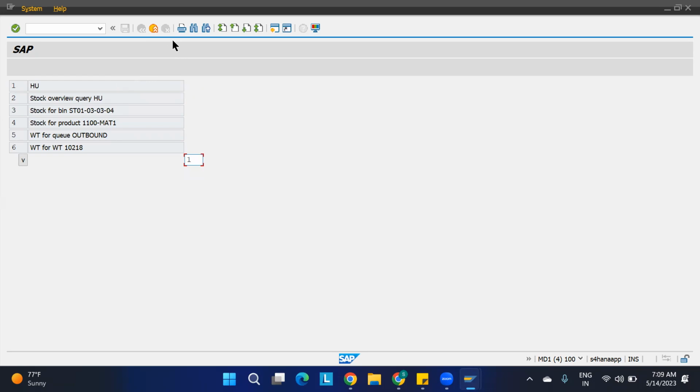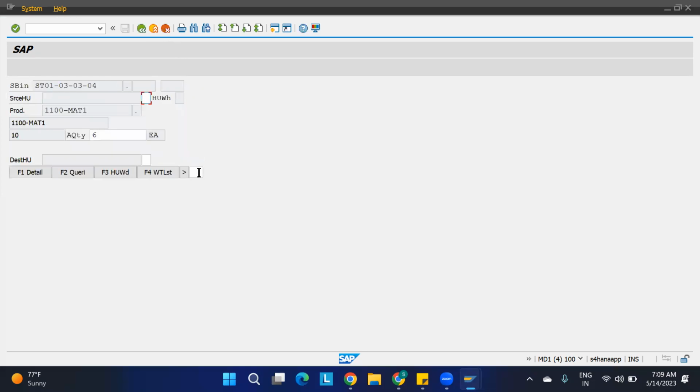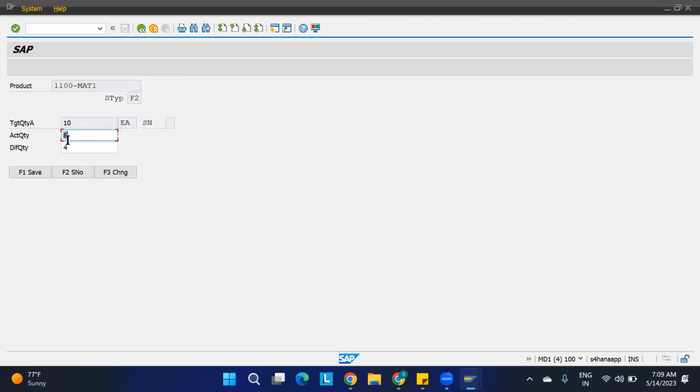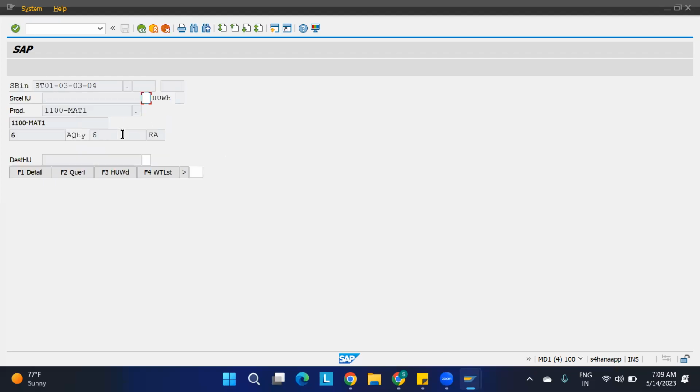Wait, one minute. Okay, here you should give the exception code. So double one, this is my exception code. Just click enter. See, it is asking how many quantities are there, actual quantity and difference quantity. So the difference quantity is 4, actually 6. Correct, no? Hello? Yes, correct. So just click enter. Okay, this is all copied. So then click enter.